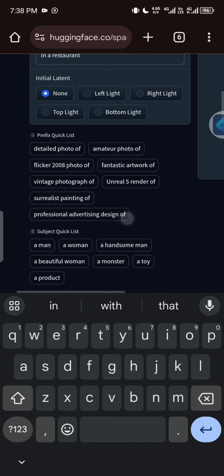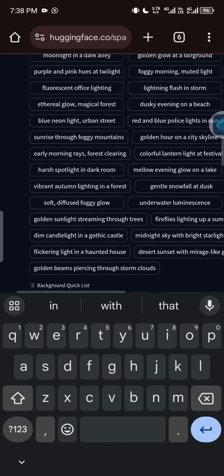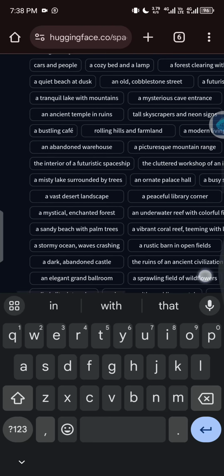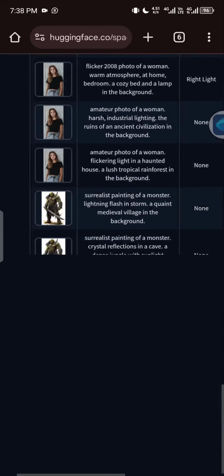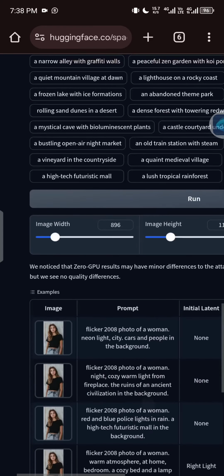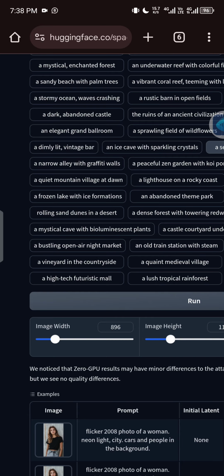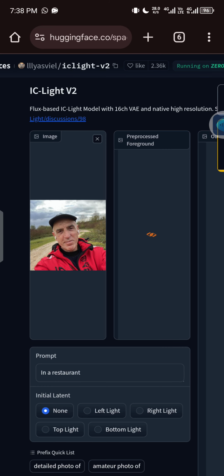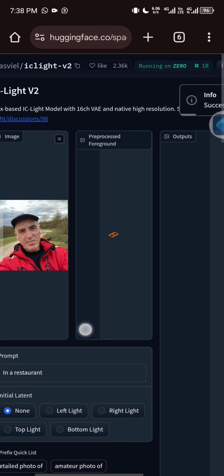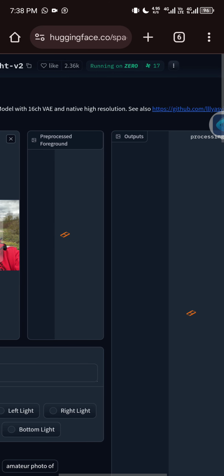So I'll just scroll down. You see where they write run. So you click it. After clicking it, just wait and let the thing process. It is processing, so wait. Let's wait for the result. Within a few seconds now, everything will be done. Let's wait for the output.